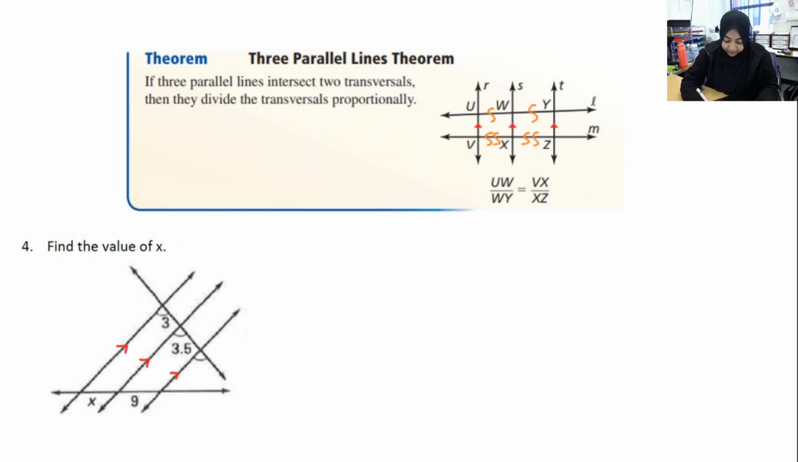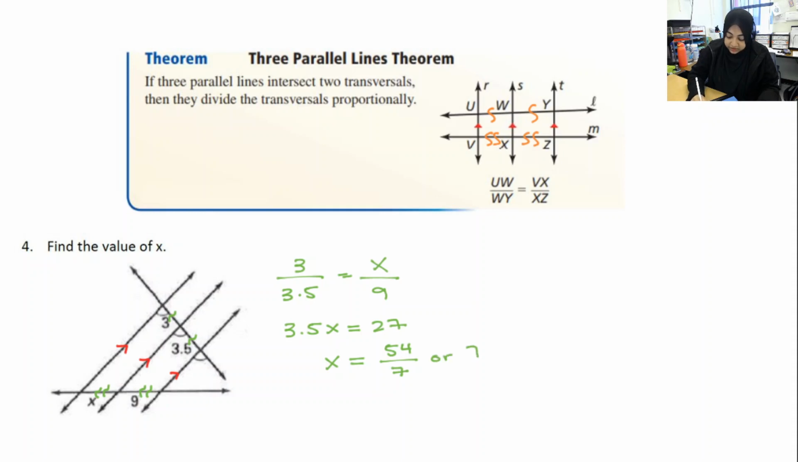So I can say 3 over 3.5 is equal to x over 9. And then I just solve. 9 times 3 is equal to 3.5 times x. So x is equal to 54 over 7, or 7 and 5/7, however you want to go about doing that. Let me move this down.